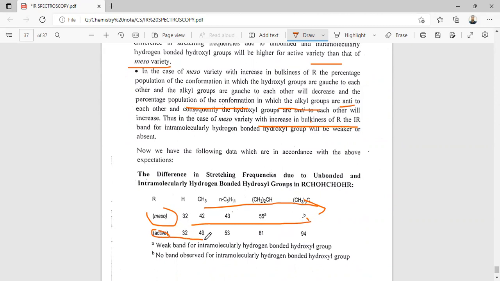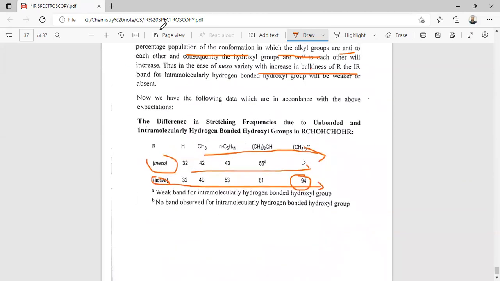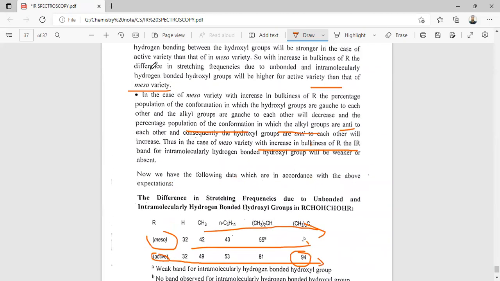But for the active variety, with the increase in substitution, the OH stretching frequency difference increases, because here with the increase in substitution, the structure favors intramolecular hydrogen bonding. So that's why the stretching frequency difference increases. So thank you.